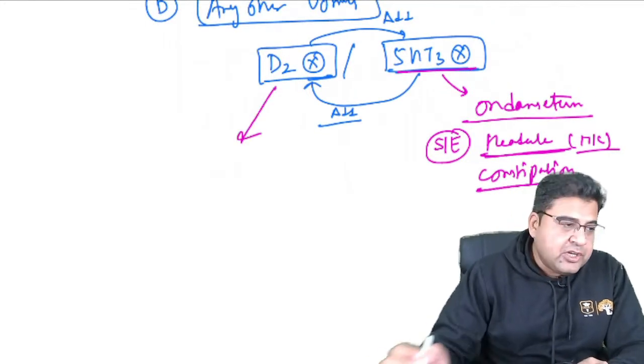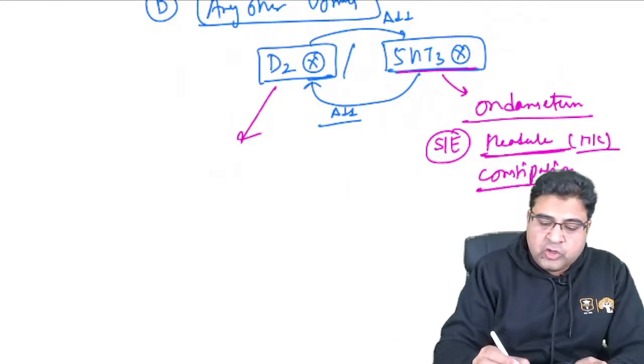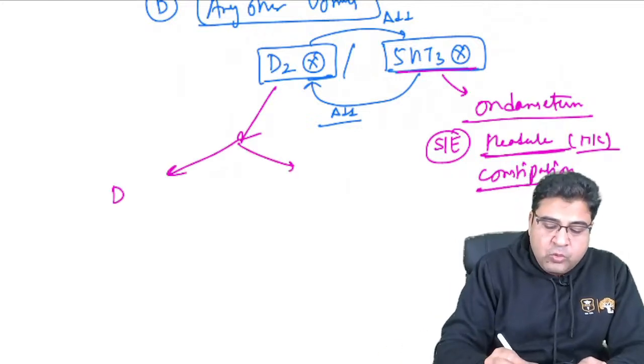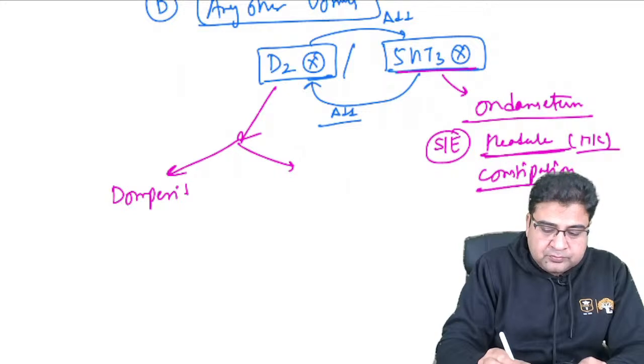Now the medicines which are dopamine blockers. Medicines which are dopamine blockers, here you have two options. One is known as domperidone.